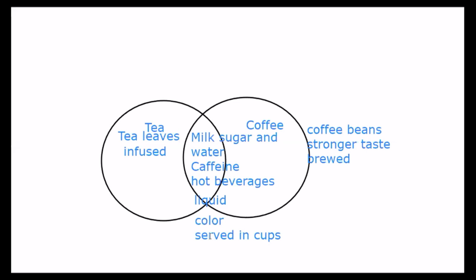However, then however would be another transition word that we would use, and then we would go on and point out the differences between them. Then we would say, however, coffee has a stronger taste than tea.